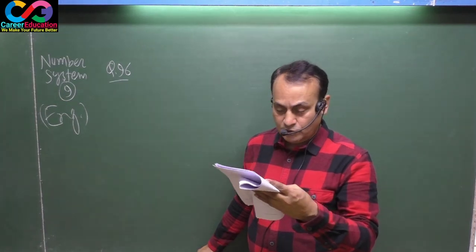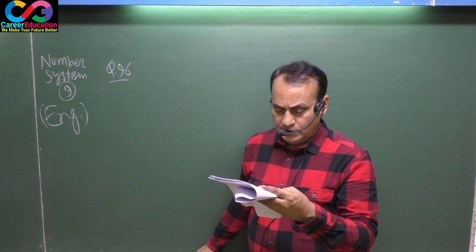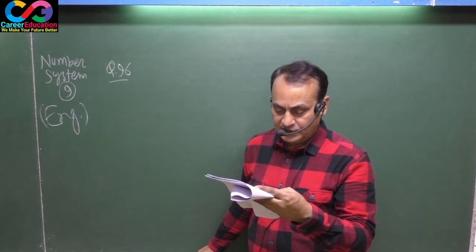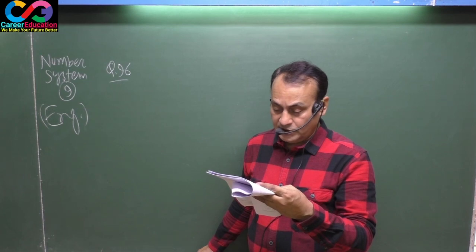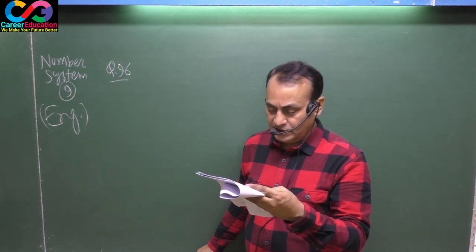Firstly read the question, go through the question. Question says, in a question of division, divisor is 10 times of quotient and 8 times of remainder. If the remainder is 30, what is the dividend?